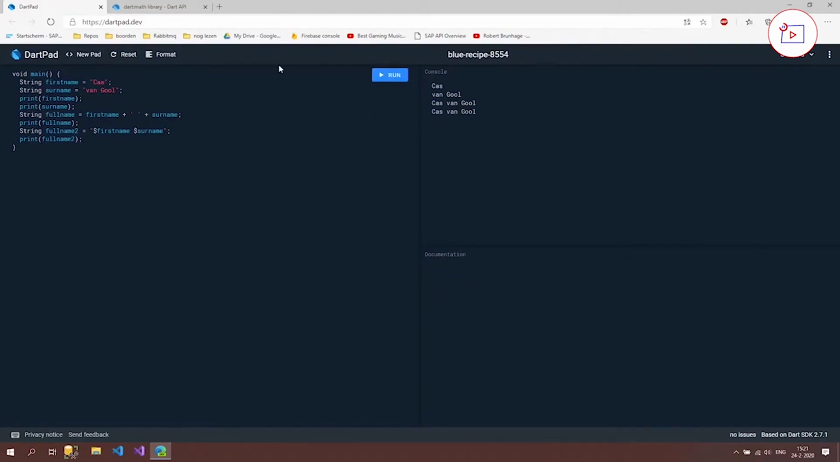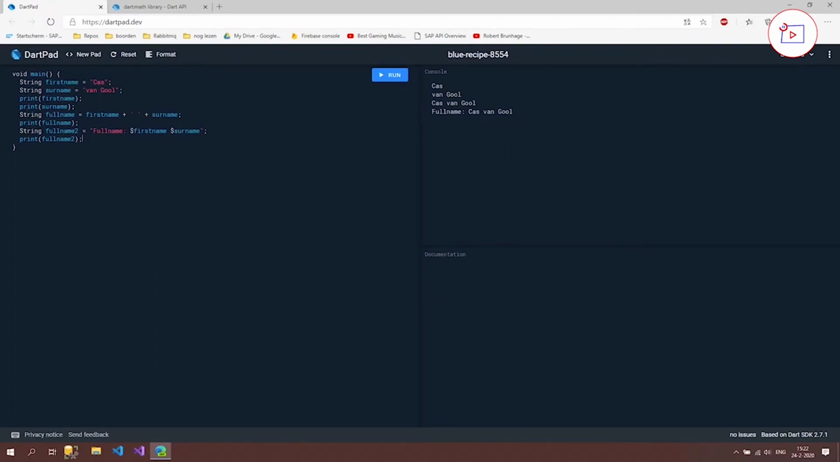So what we can do now is put text before it. So "full name:" and then press run. And it should now write out "full name: Cat van Gool". So that's really nice. And the plus, or the addition operator as it's called, is actually the only operator you can use on a string. So you can't use a minus or a divide or the times sign. Only the plus operator works.